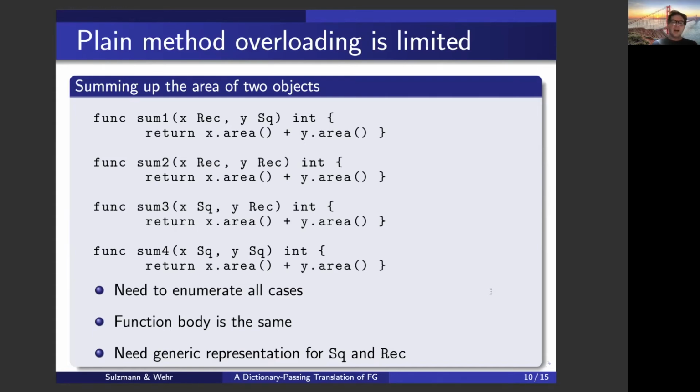Okay. Such plain form of method overloading is actually rather limited. And here's a simple example. We want to sum up the area of two geometric objects. So we have here the case of a rectangle, and we have the case here of a square, because we're not allowed to overload a method based on its parameters.